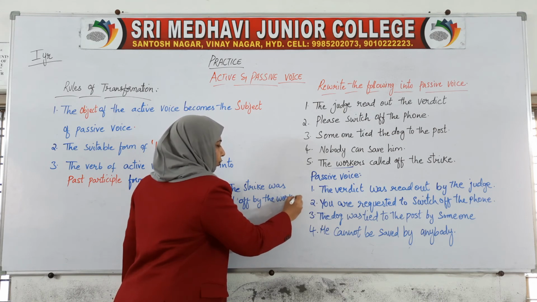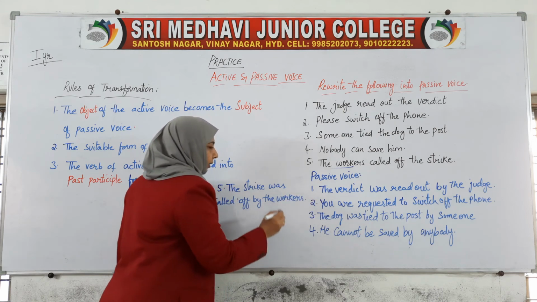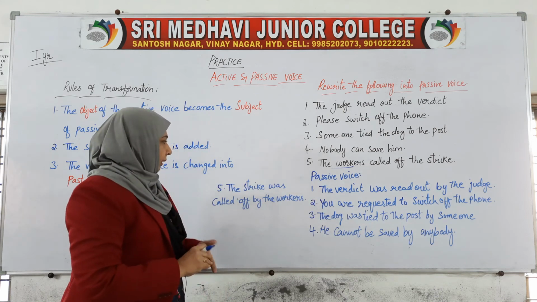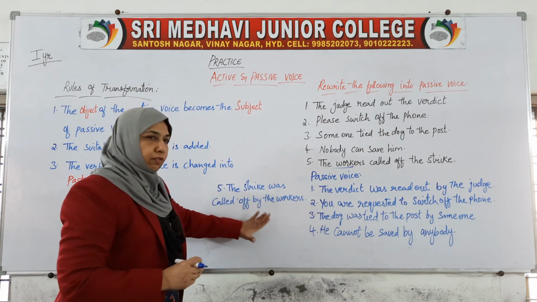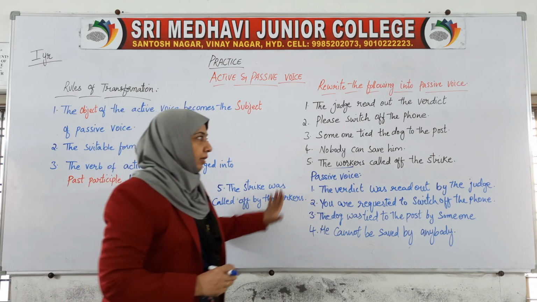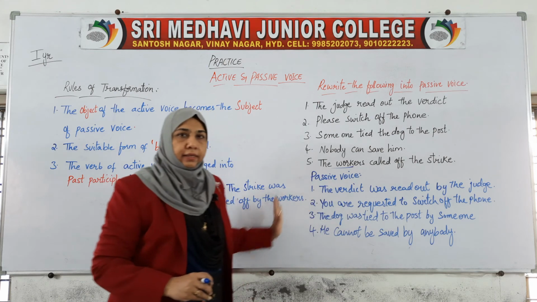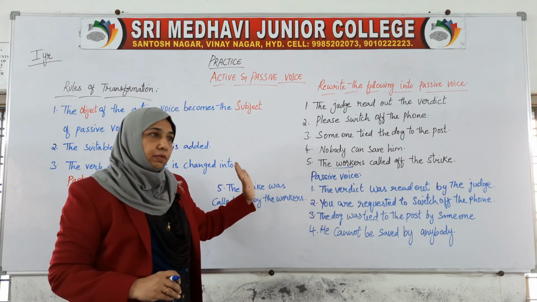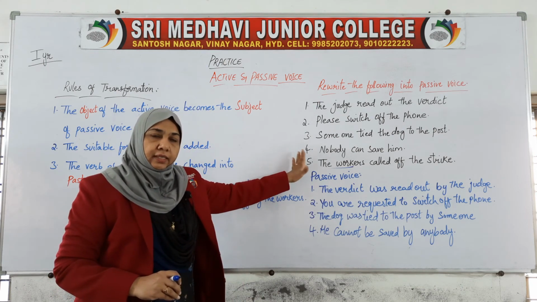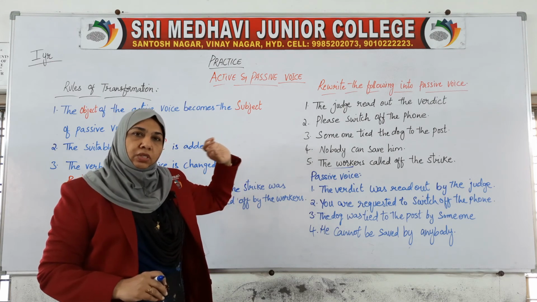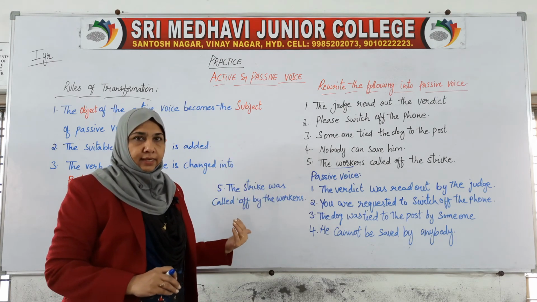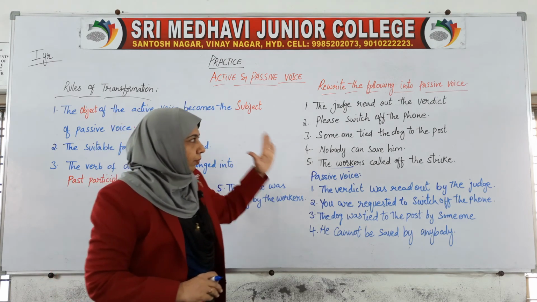The doers are placed last. So here, by the workers. The strike was called off by the workers. Here we are giving importance to the strike rather than the workers. Even though in our first sentence in active voice we gave importance to the workers rather than the strike. So I hope you have got an idea.